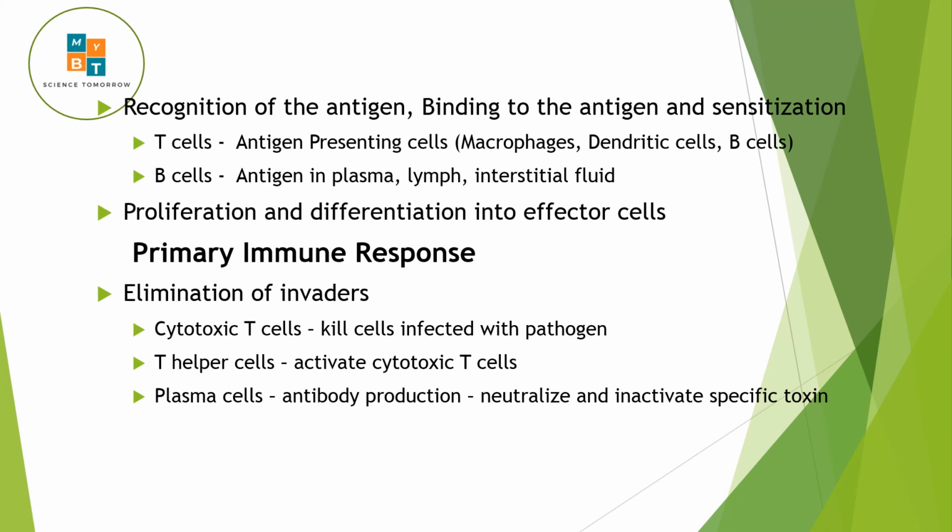After the primary immune response, there's a way of elimination of invaders. Cytotoxic T cells will kill the pathogen, and T helper cells will activate cytotoxic T cells. And how does the plasma cell do it? The plasma cell will produce antibody, and this antibody will neutralize and inactivate the specific toxin. So that is the primary immune response.